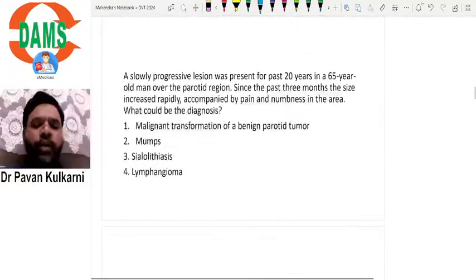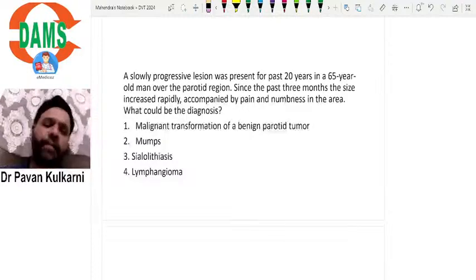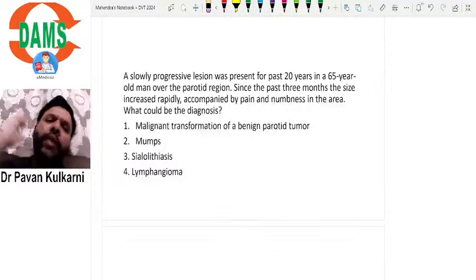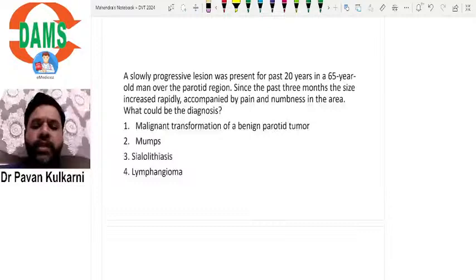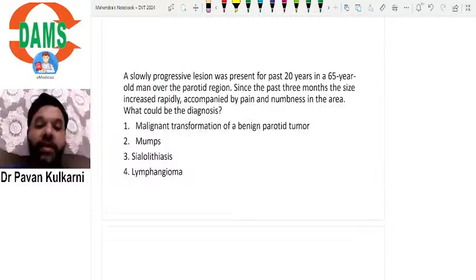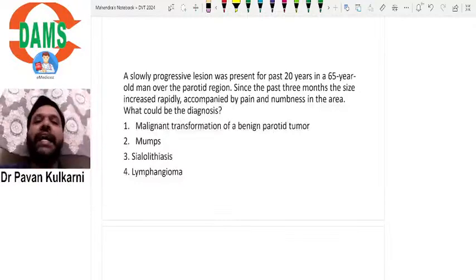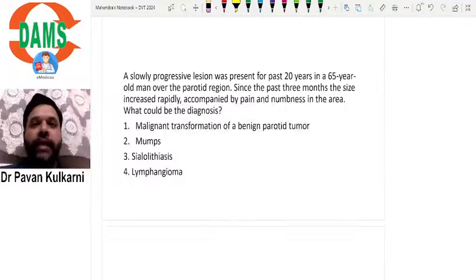A slowly progressive lesion was present for the past 20 years in a 65-year-old man over the parotid region. So that means there was a swelling over the parotid region in an elderly man. Since the past 3 months, the size has increased rapidly. Rapid increase in the size, pain, numbness. Classically, it indicates what? This again is a classical pick from the topic concept which we have explained in the class.